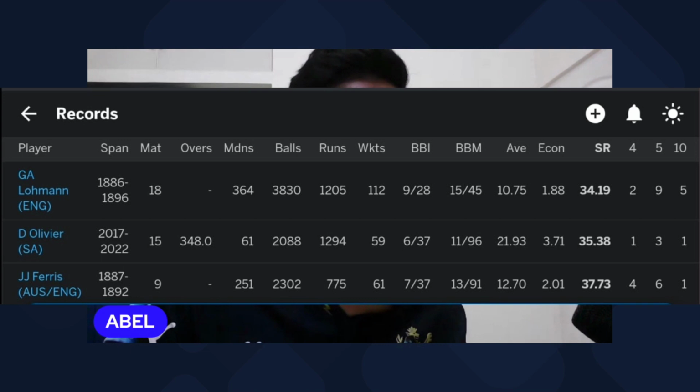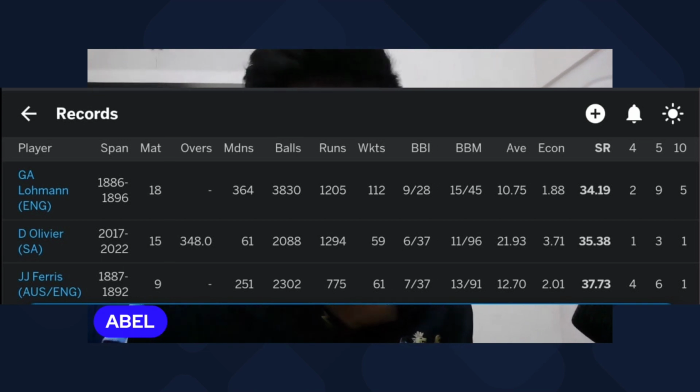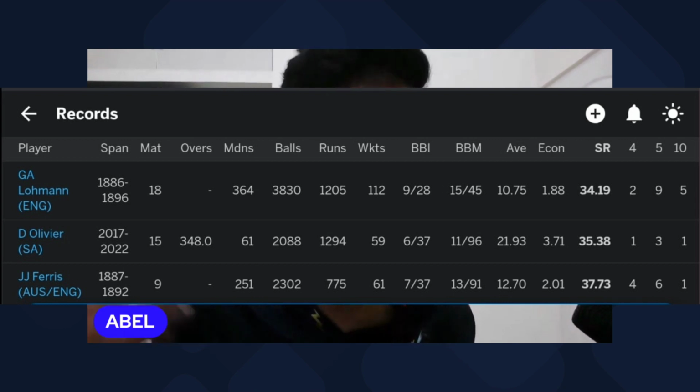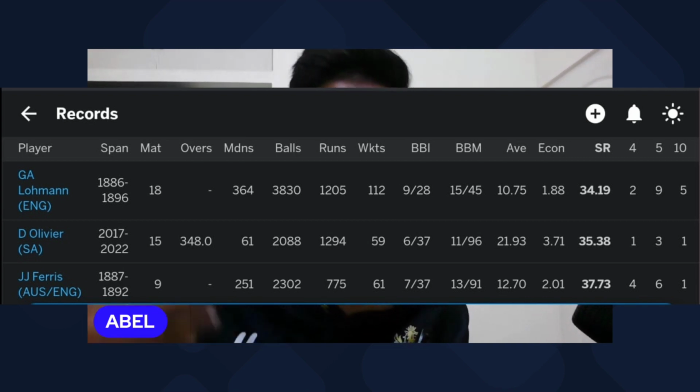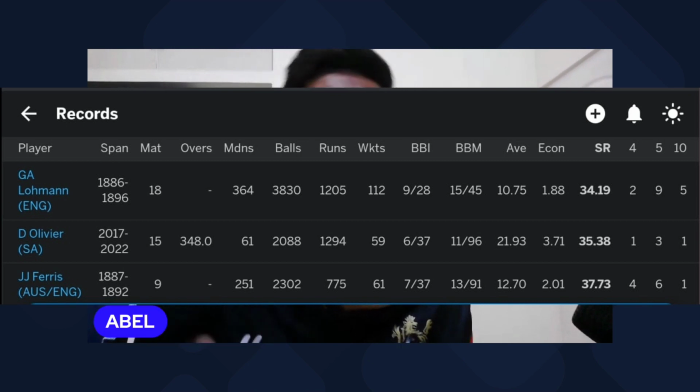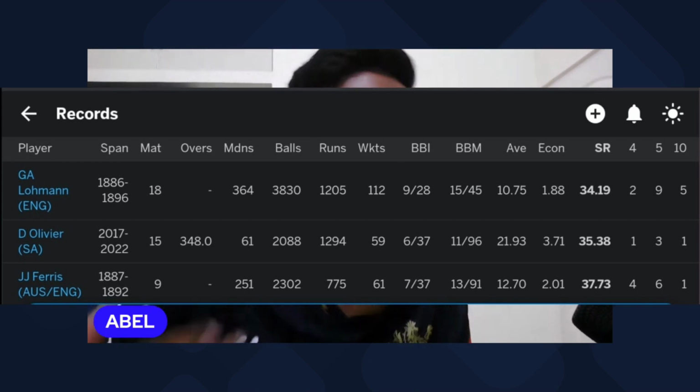Now, these are some of the best strike rates in the world in the test format, and the best test bowlers out there with the best strike rate are these three, and they used to pick up a wicket every 6 overs. It's not easy to pick up a wicket every 6 overs. If you look at some other good bowlers, the strike rates go really high, up to 50, 60. That's primarily because they take 10 overs to pick up a wicket,